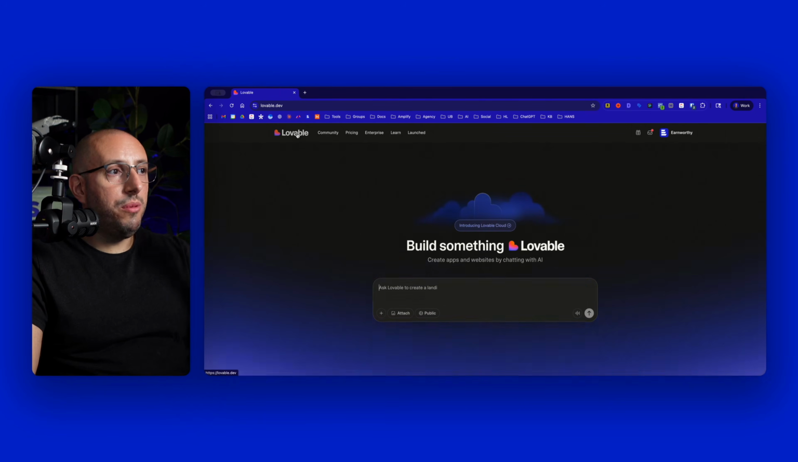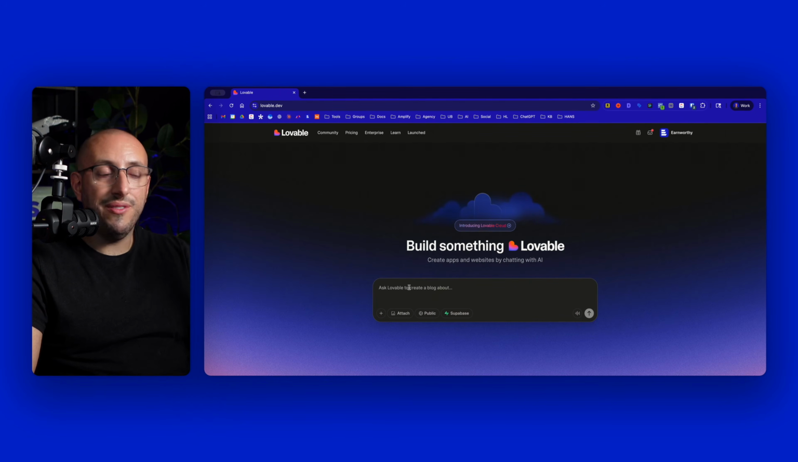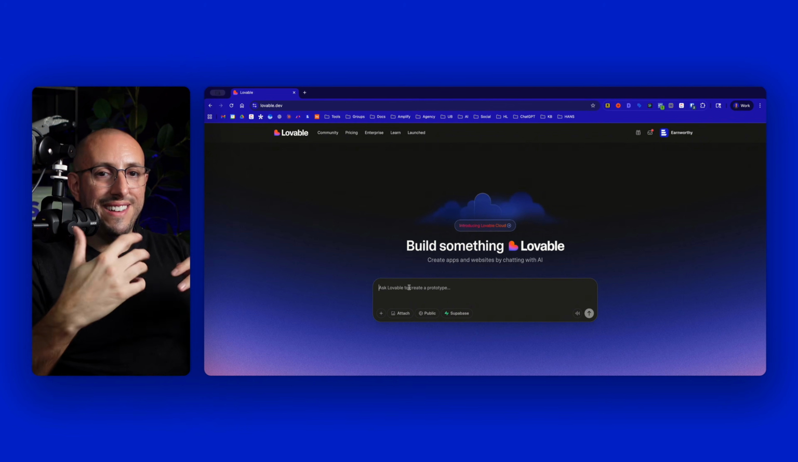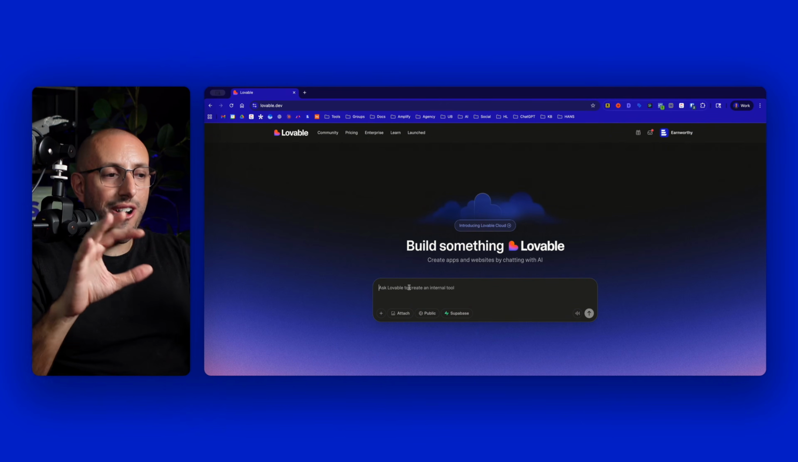So we're going to go to lovable.dev, and I'm just going to start prompting it to build this app that I had an idea for. If you know me, you know I don't like to type, I like to talk. So I'm going to talk my way through this prompt real quick and we will get going.